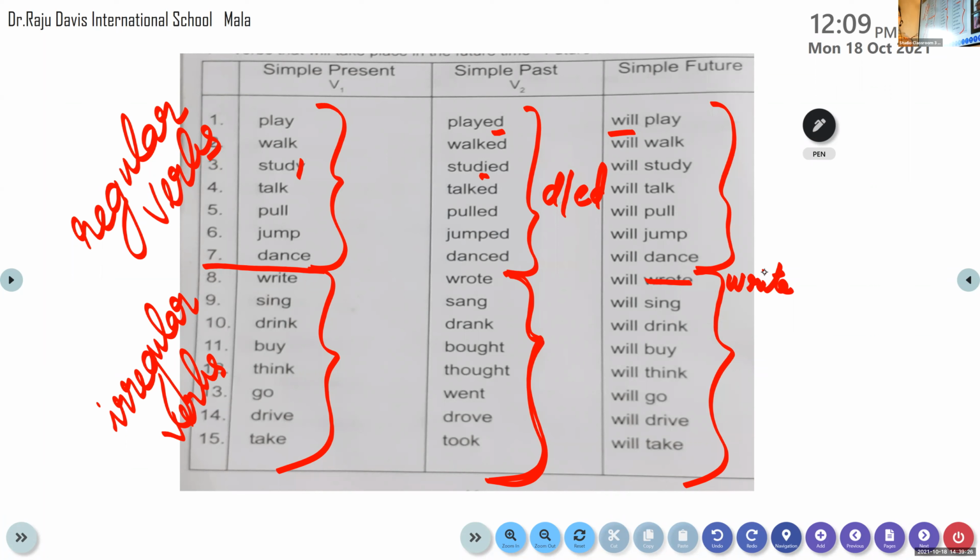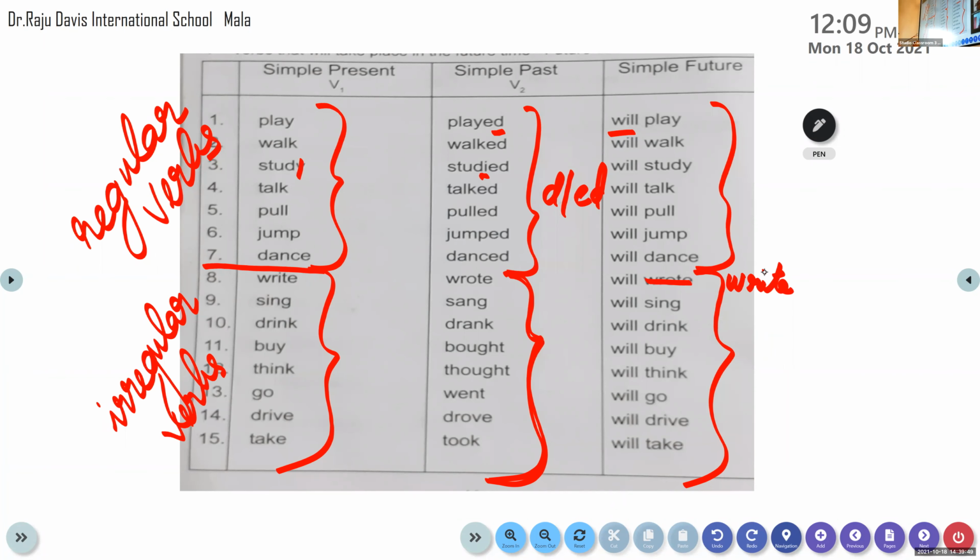For the examination, or for the MCQ, one word will be given and you will be asked what form it is. Two ways you can be asked: whether it is in the present tense, the past tense or the future tense, or you will be asked to write the other form of the verb. These are the two ways the question will be asked from worksheet 10.